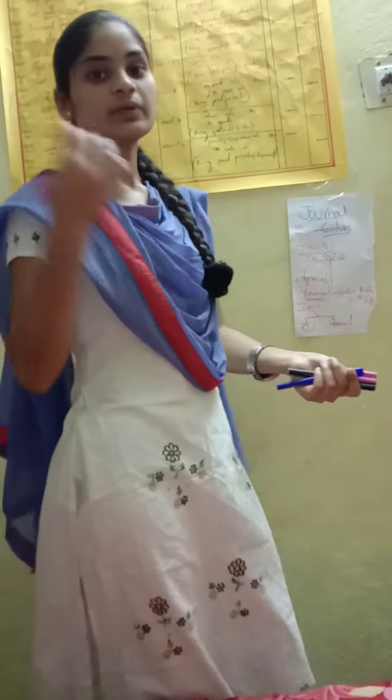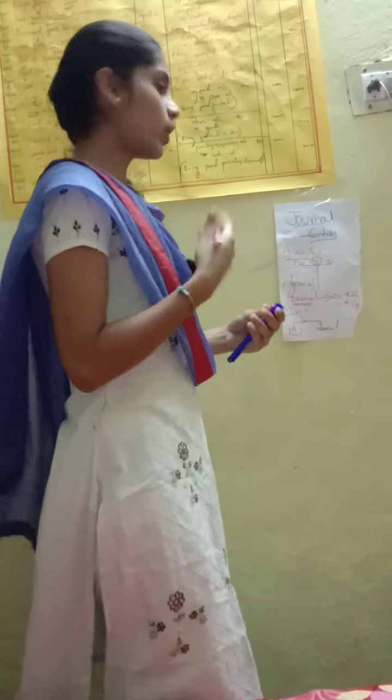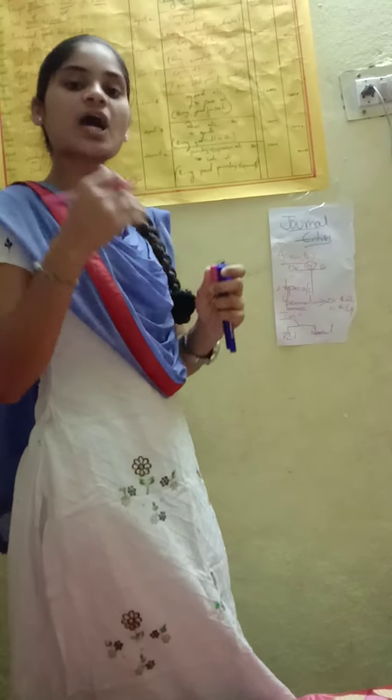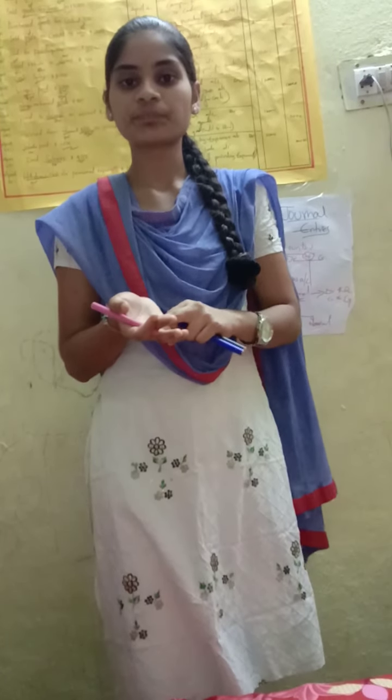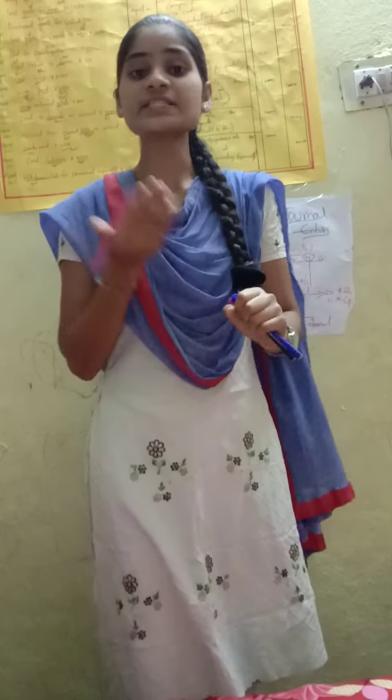Examples are machinery account, furniture account, goodwill account, and buildings account. These are examples of real accounts.